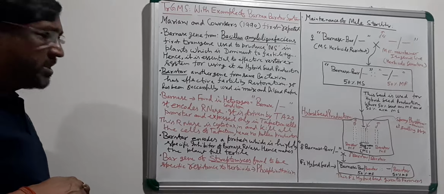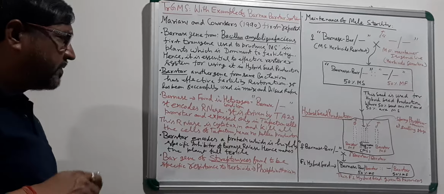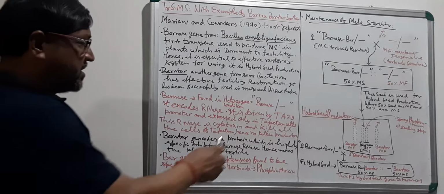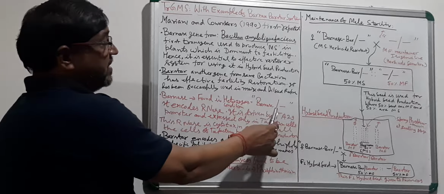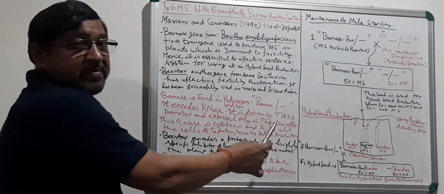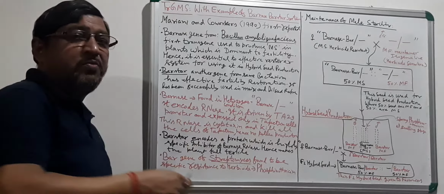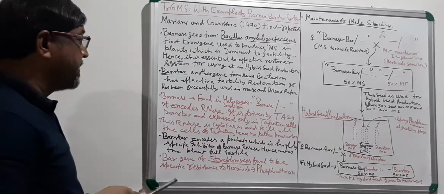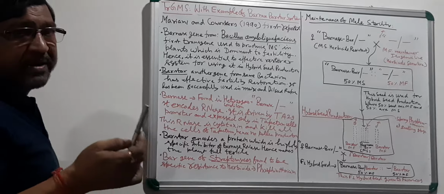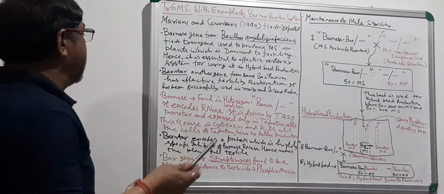You see the Barnase, how this is acting. The Barnase is always found in heterozygous condition, you see here. The Barnase, the other allele is normal. So this is dominant over this. So this Barnase is always found in heterozygous condition. This has to be kept in our mind, that whenever you are putting the Barnase gene in your plant, it will be found in heterozygous condition only.